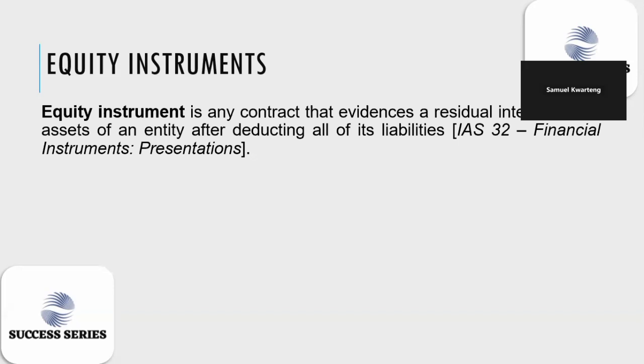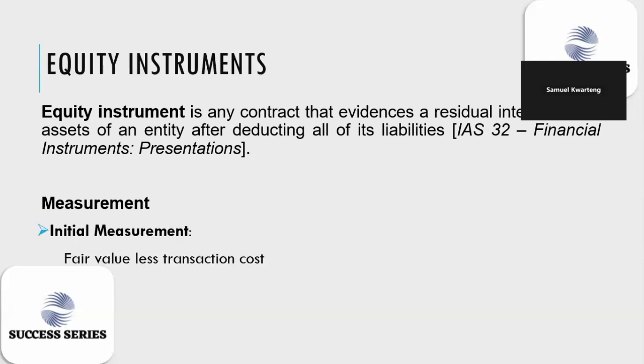Now, what are the measurement rules governing equity instruments? According to IAS 32, we have two measurement rules: the initial measurement and the subsequent measurement. The initial measurement is fair value less transaction cost. What is fair value? Fair value is the amount you get when you sell or issue the instrument. So the net proceeds that the issuer will get is your fair value. Transaction cost is the incidental cost you incur in the sale. So if you incur any issue cost or cost to sell, that is the transaction cost.